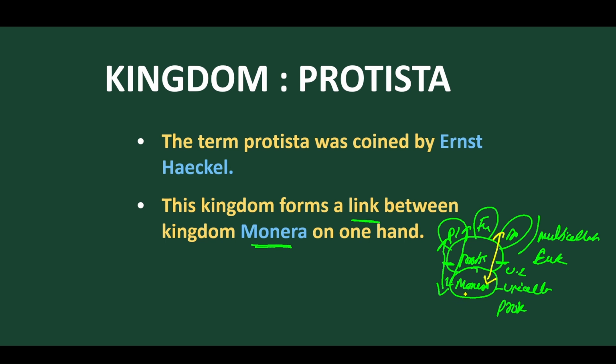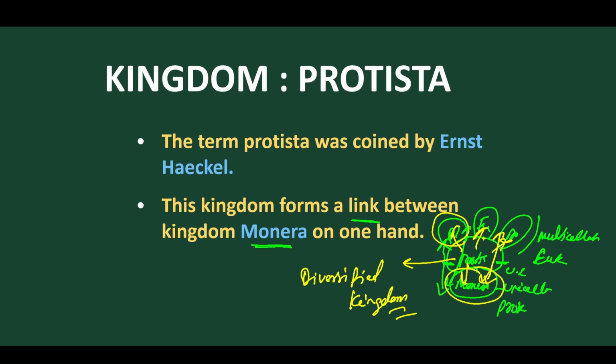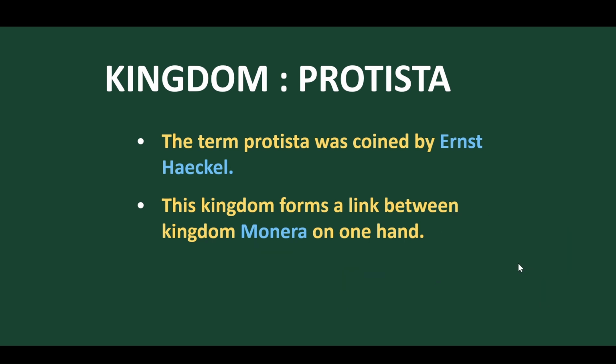Because of this, Protista is sometimes called the diversified kingdom. Why is it called the diversified kingdom? Because it has a diversified link with all types of kingdoms. It is linked with Monera, Plantae, Fungi, and also Animalia. So it is called the diversified kingdom. It is regarded as a connecting link between prokaryotes and eukaryotes, and between unicellular and multicellular. Got it? Clear?